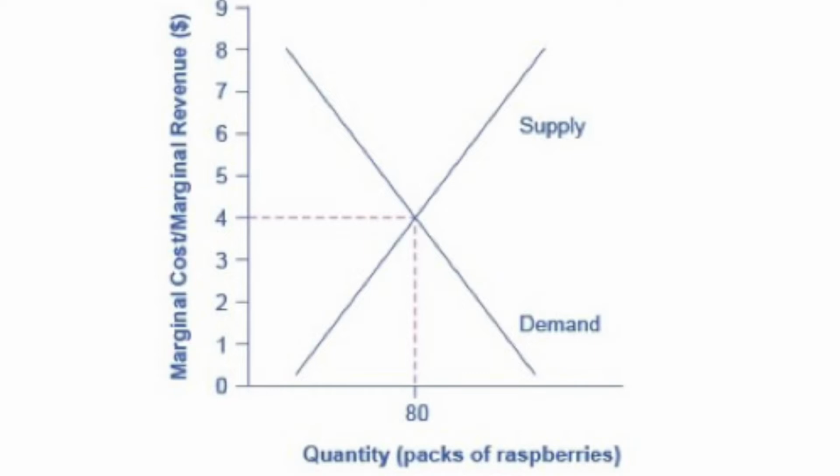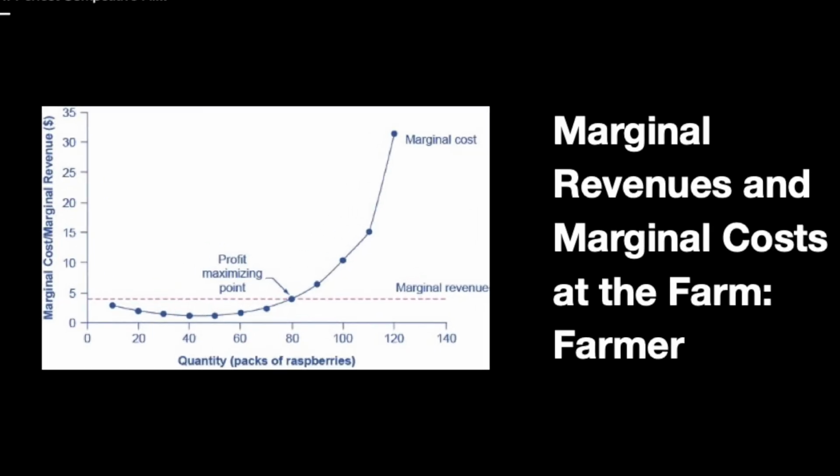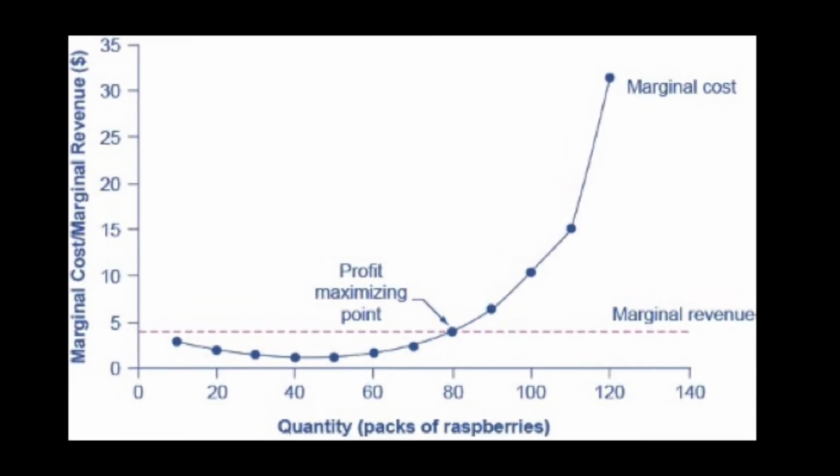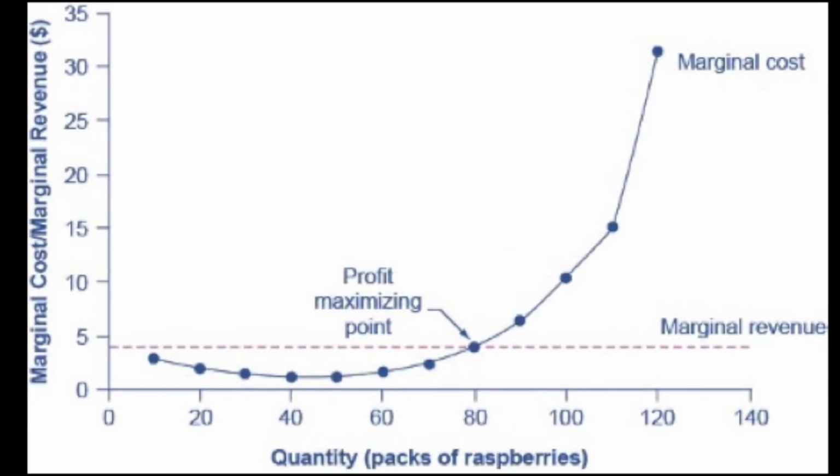Marginal revenue and marginal cost at a raspberry farm, the raspberry market. The equilibrium price for raspberries is determined through the interaction of the market supply and the market demand at $4. Marginal revenue and marginal cost at a raspberry farm, the individual farmer. For a perfectly competitive firm, the marginal revenue curve is a horizontal line because it is equal to the price of the good at $4, determined by the market.